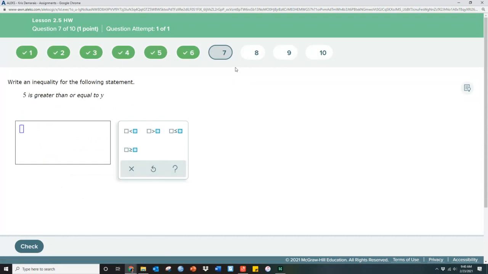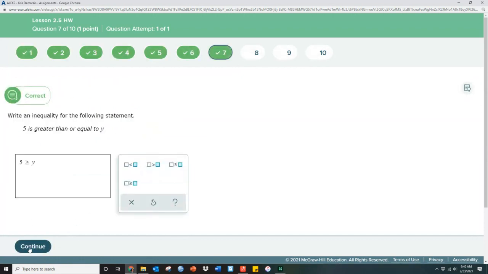All right, now this is write an inequality for the following statement. 5 is greater than or equal to y. So we're going to go ahead and put 5 is greater than or equal to, and greater than or equal to has this symbol, then y.